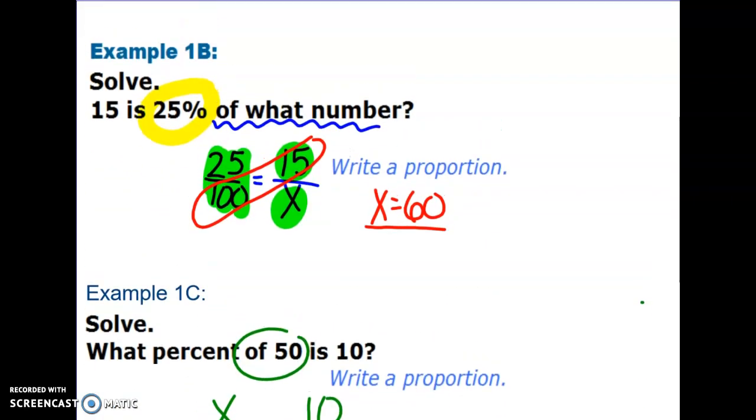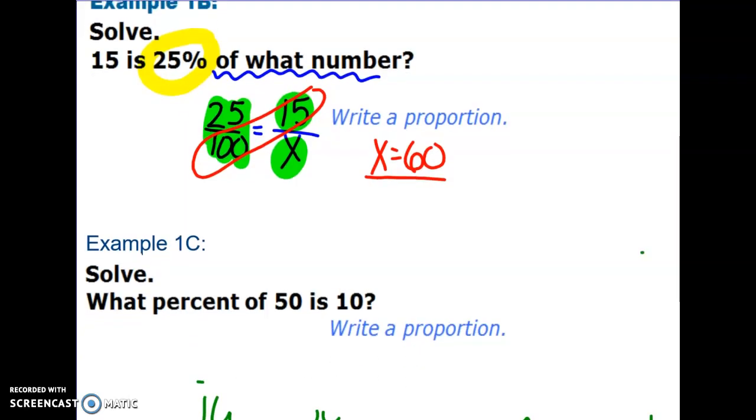Okay, for the next one right here, I'd like you to set this one up. It says what percent of 50 is 10? This might be one you could do mentally in your head also. So it says what percent, so we don't know the percent. So I'm going to put X out of 100. I don't know what percent it is. But it says out of 50, so 50 is my